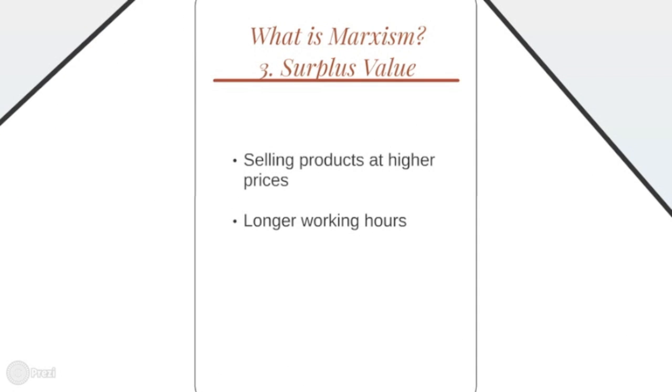Surplus value is when the items produced by workers would sell at a much higher price than the hours of the labor they invested in. Labor hours would be extended as much as possible and the workers would be paid at the bare minimum. Thus, a surplus value would be obtained out of every item.